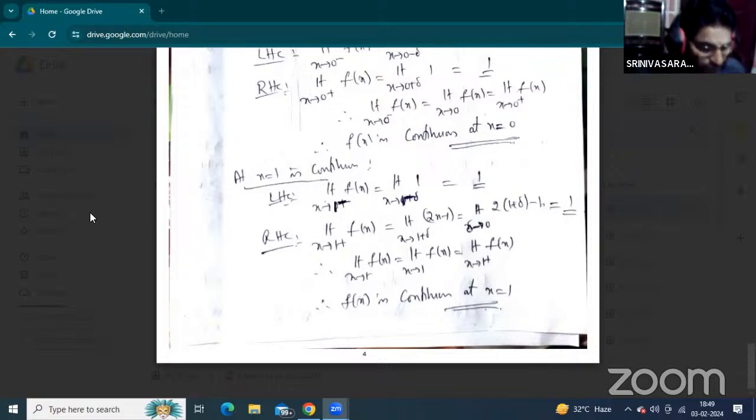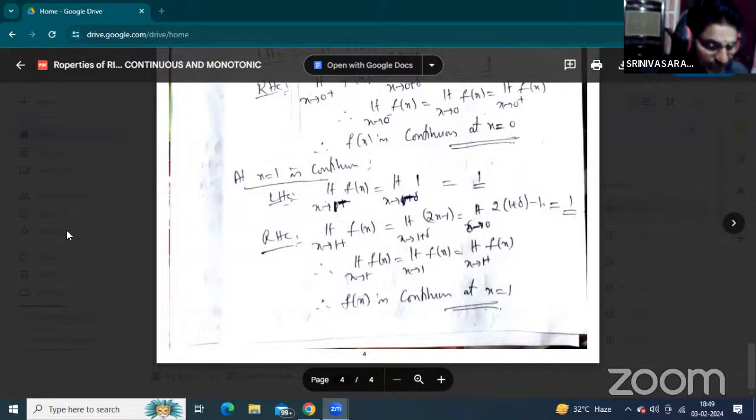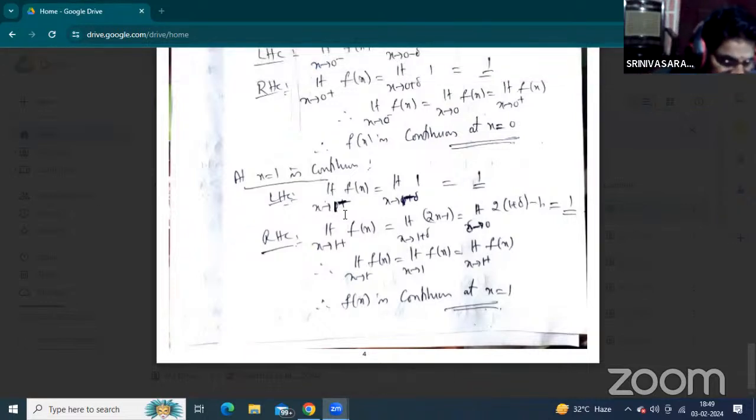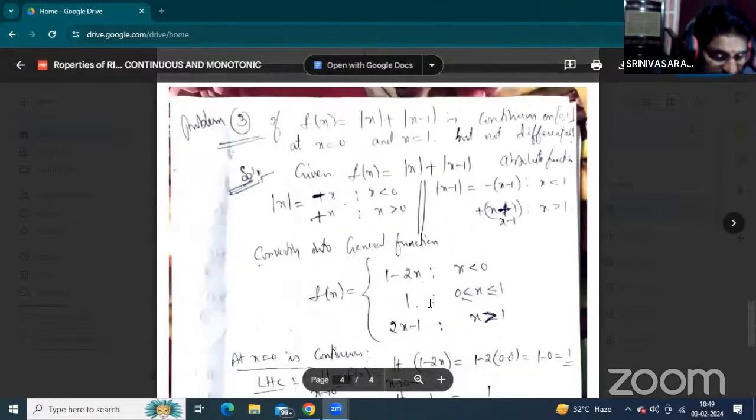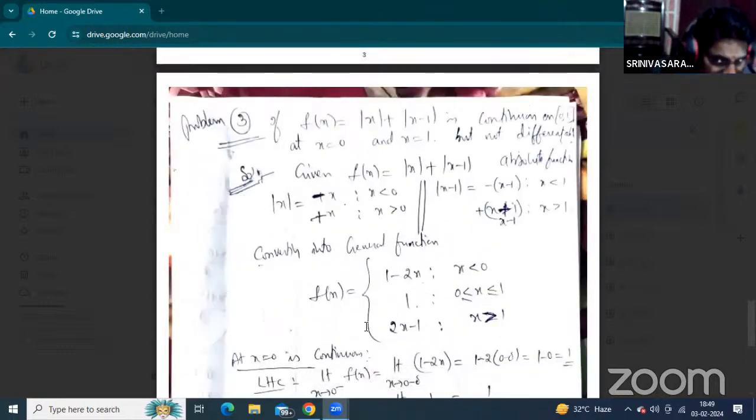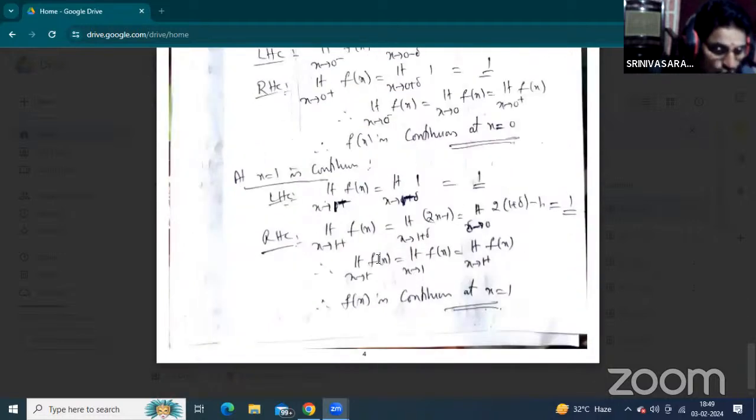At x equal to 1, we check the left hand continuity and right hand continuity. Left hand continuity means limit x tends to 1 minus, so x is less than 1. For x less than 1, you have to see and verify that it converts into the normal function. The function for x less than 1 is 1, so that value is substituted here, and the value is 1.